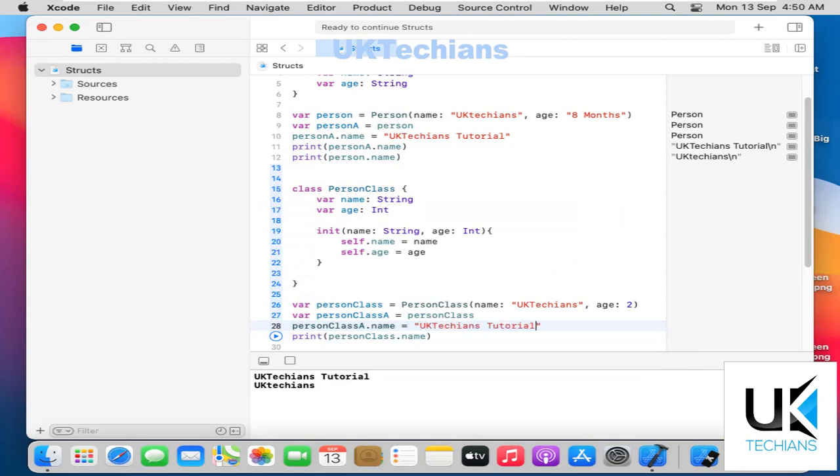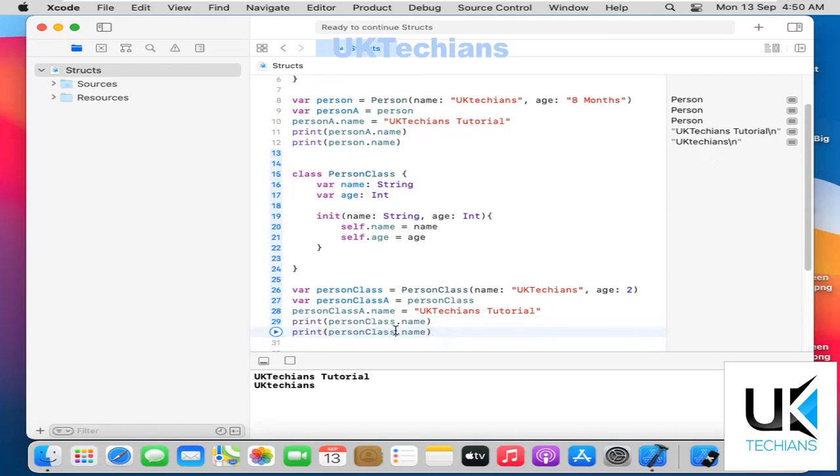I'm changing the value in person class A dot name, right? And then I will print person class A and person class dot name. So let's just see what it will return.